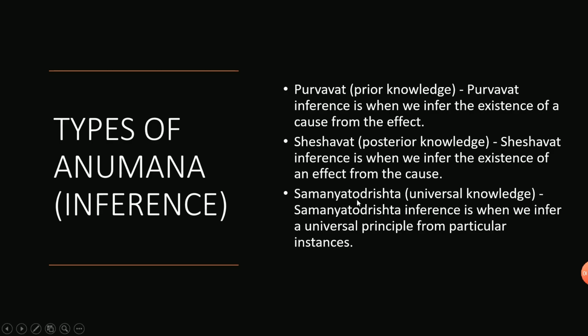Next is Samanyato Drishta. Samanya means common people. Here Drishta means they are saying it as knowledge. So instead of common, they are saying universal. So Samanyato Drishta means when we infer a universal principle from particular instances. When we see the sun rising, we could say that the sun is this much temperature, all those things, no? So it is common knowledge, and we can infer all those things. So that is the types of Anumana.